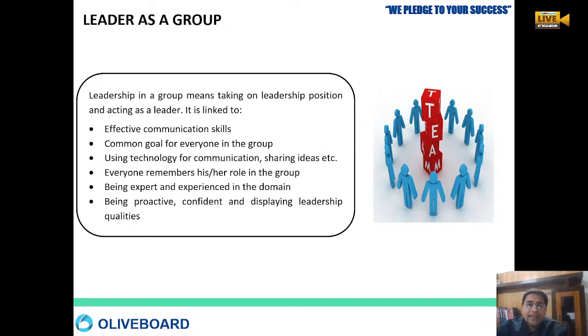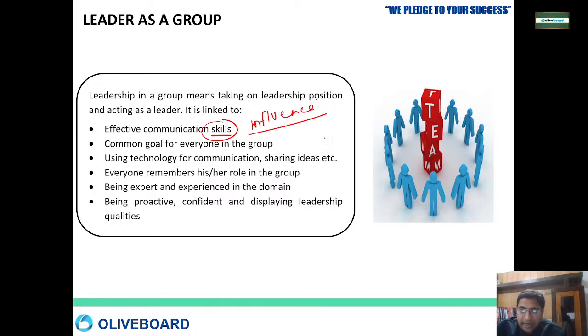Whenever somebody is a leader, or whenever there is a leadership position and he or she is acting like a leader, they should have very good effective communication skills. That's how you are going to influence the people. तभी influence कर पाओगे किसी को. Okay, then the leader sets a common goal for everybody. There are various people who are talking. The leader utilizes all types of new technologies, communication ideas and everything with all the people. And everybody in the team remembers what the leader's vision is all about, what the leader is looking forward to, what is the future that he is expecting.